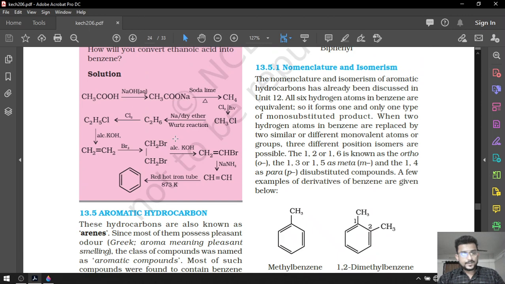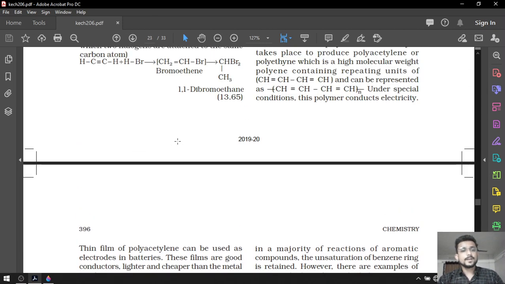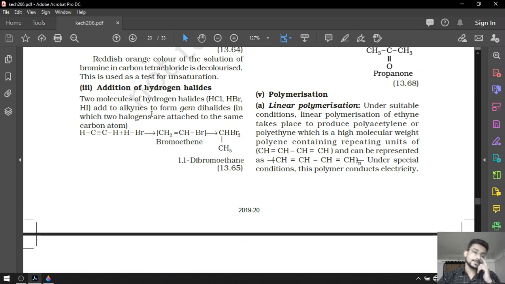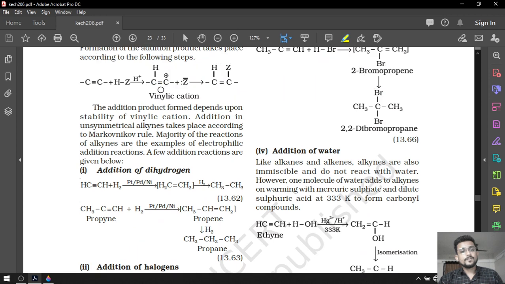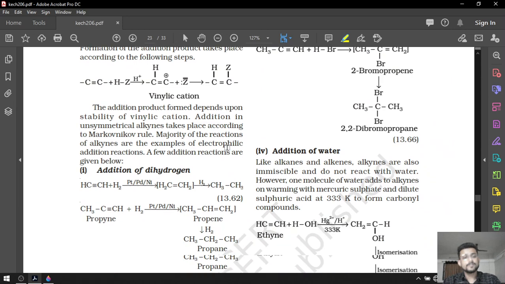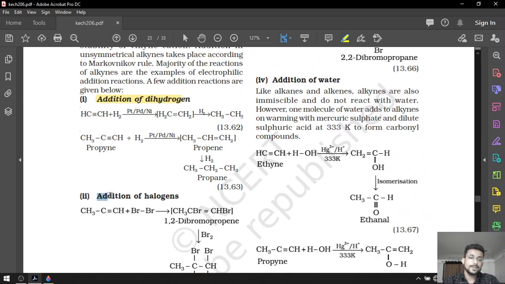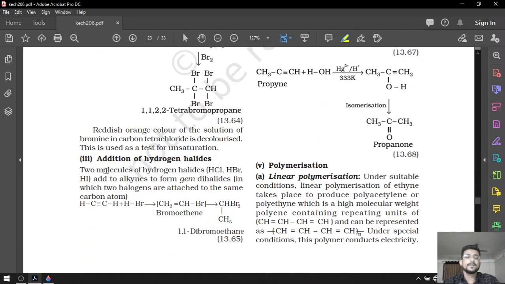In the last lecture, we learned something amazing about the chemical reactions of the alkyne compounds. Among them, we discussed the acidic character of the alkynes. After that, we discussed the addition reactions. In that portion, we discussed the addition of hydrogen, then addition of halogens, after that addition of hydrogen halides.